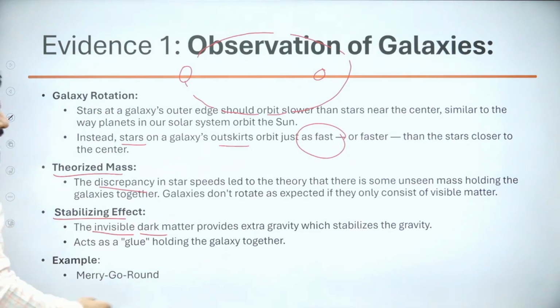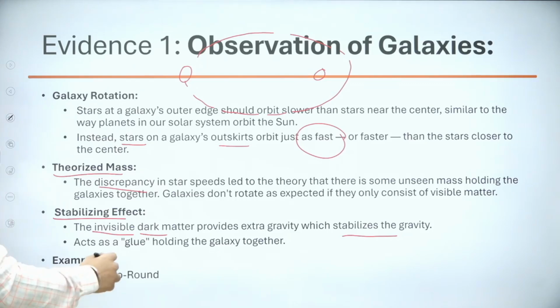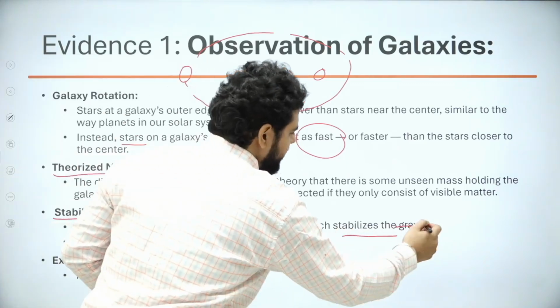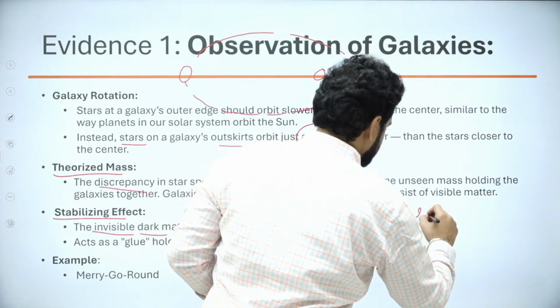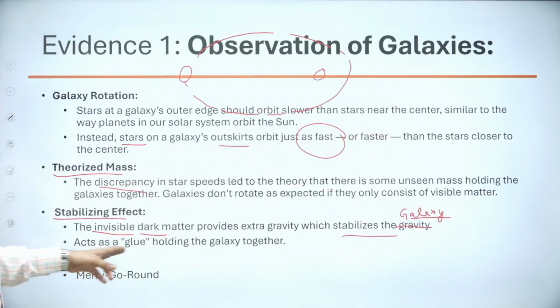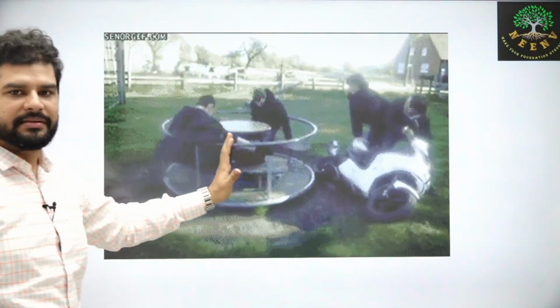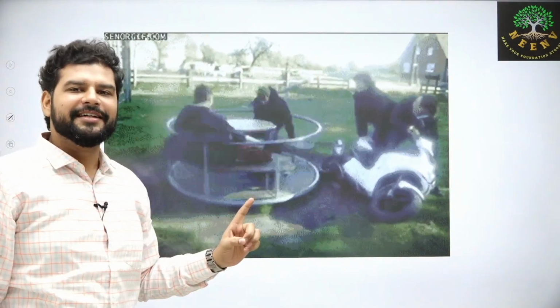Invisible dark matter provides gravity which stabilizes the galaxy, pardon me, right? So it's a glue, right? So let us see the example. You can see this, all right? This person falls off the merry-go-round.